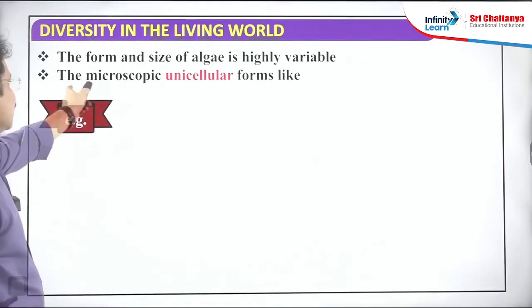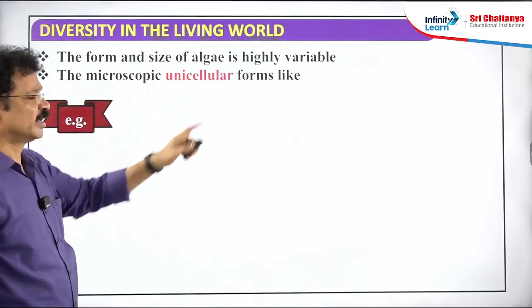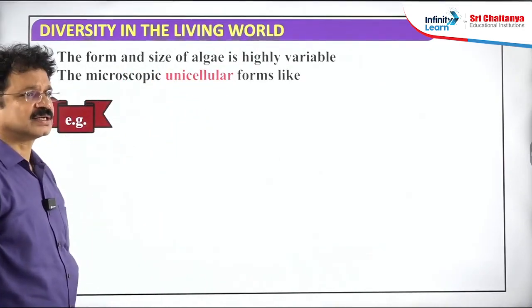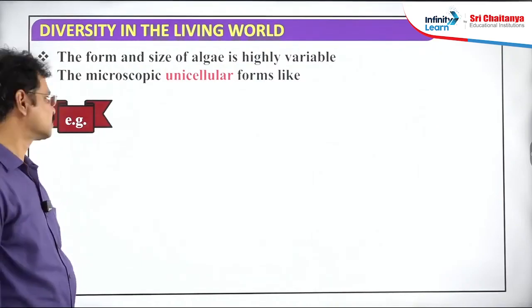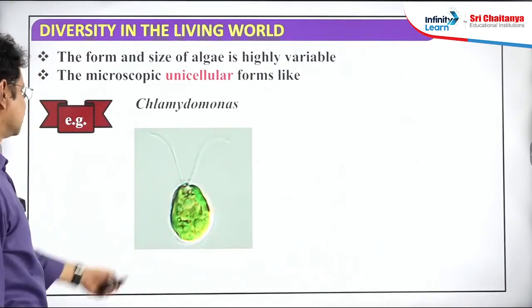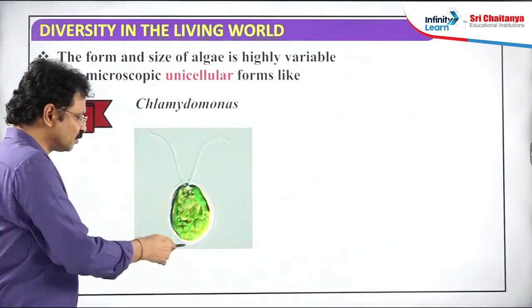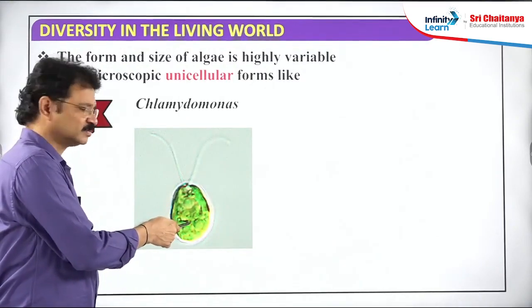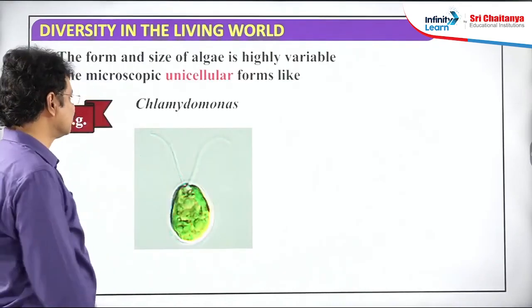Next point. The size of the algae is also variable. One algal size is different from another. Some are unicellular, for example Chlamydomonas, where the entire algal body is made up of only one cell, like bacteria.